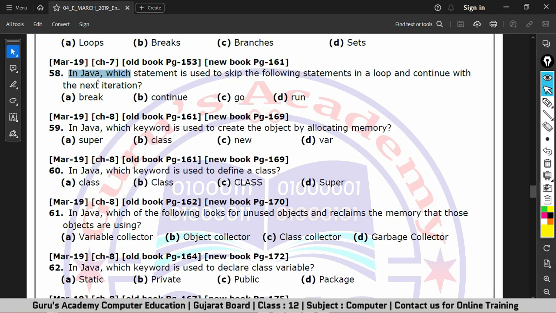So the question is, in Java, which statement is used to skip the following statements in a loop and continue with the next iteration? So we all know the correct answer. The correct answer is option B, continue. So that's it for this question paper, March 2019. Let's quickly move to the next question paper.